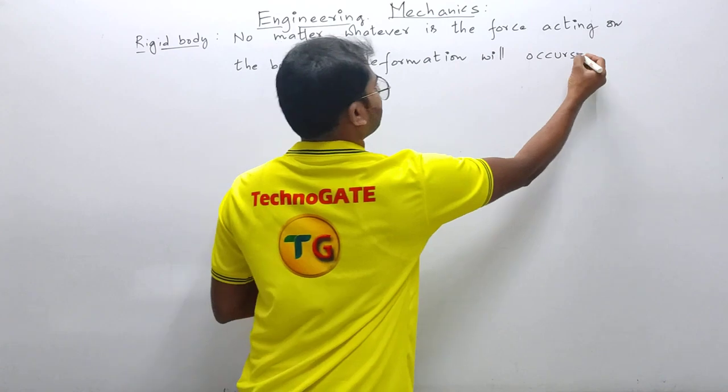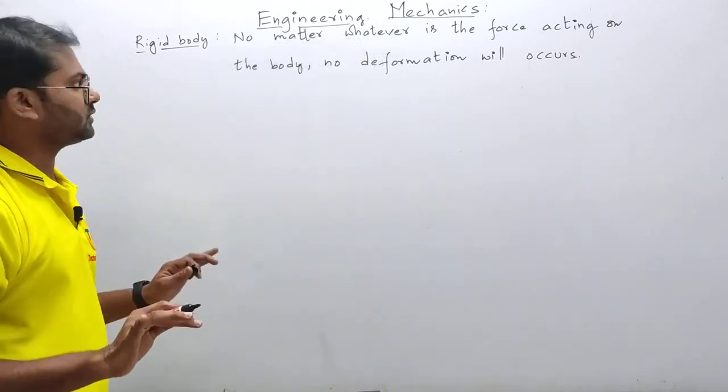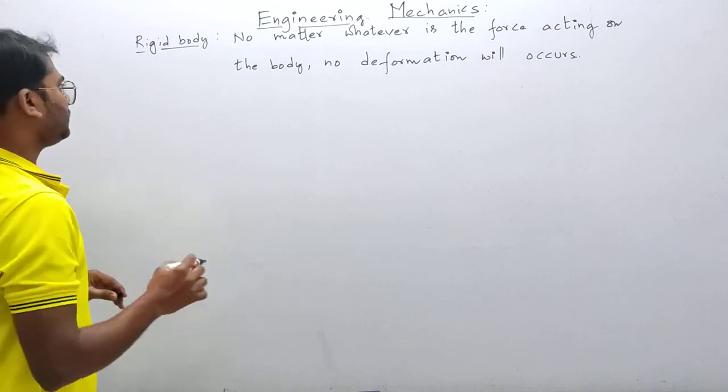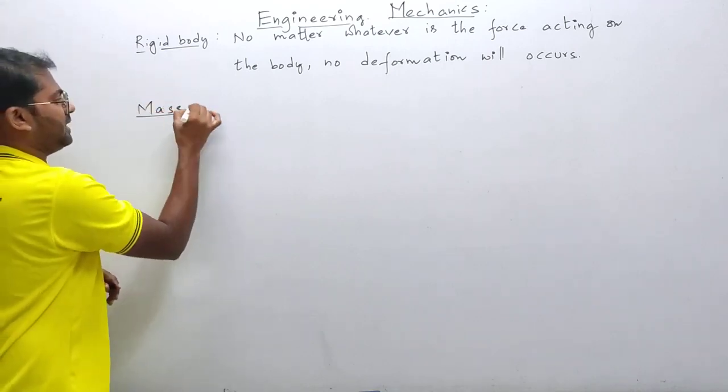So this is the definition of rigid body. So we'll take this assumption throughout this subject. Okay. Now let's go to the next term which we should know, that is nothing but mass.